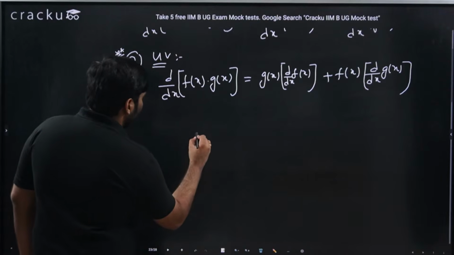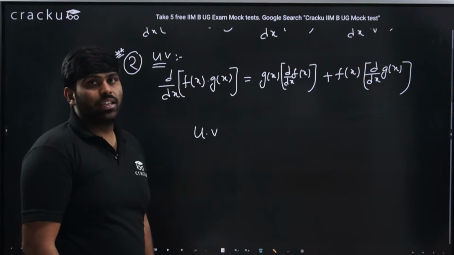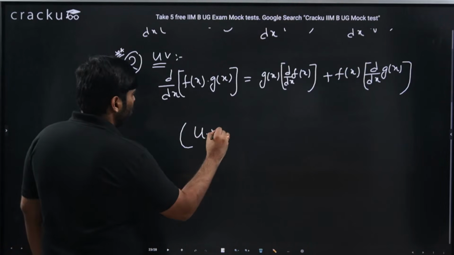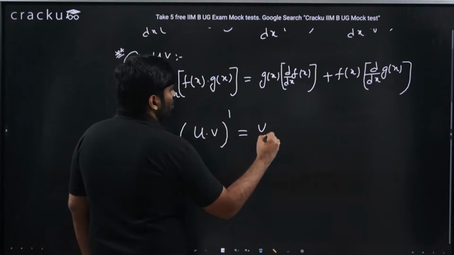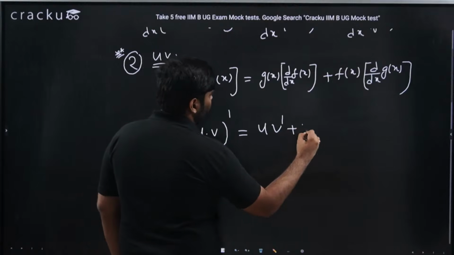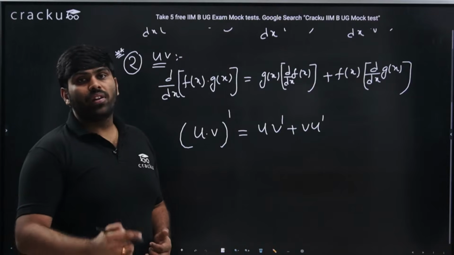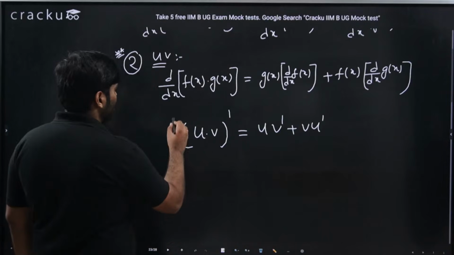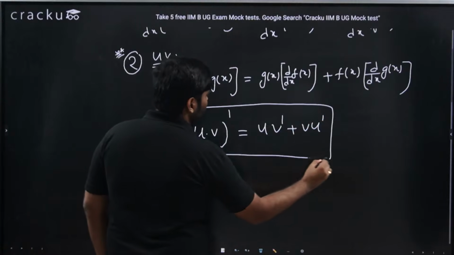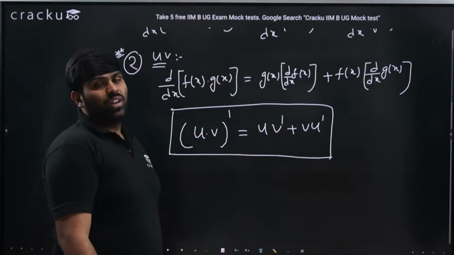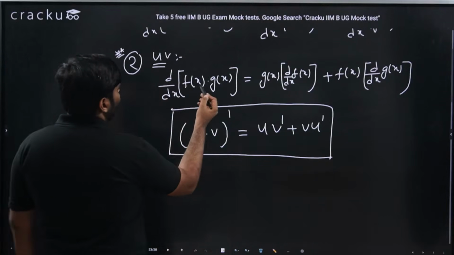That is nothing but u into v. f of x and g of x are u and v respectively. U is f of x, v is g of x. Then u into v whole differentiation, that is d by dx, is equal to u into v dash plus v into u dash. That is, f into g differentiation is f into g differentiation plus g into f differentiation. That is what the UV rule is.